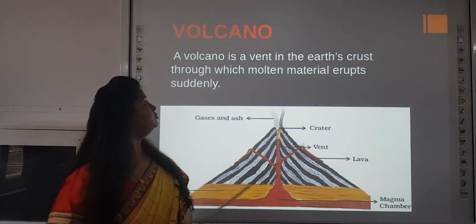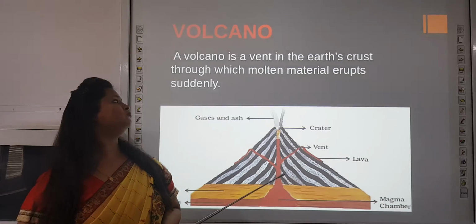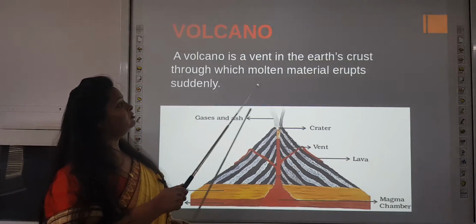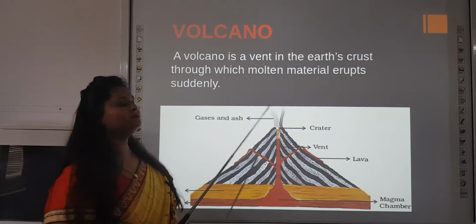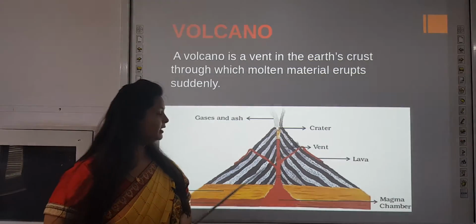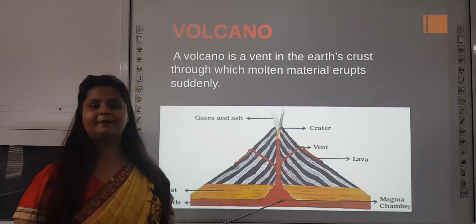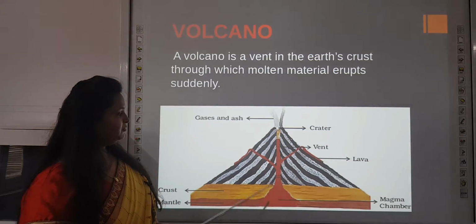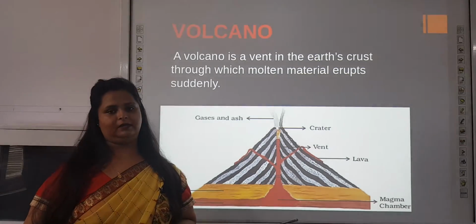Further we move on to a volcano, that is an example of endogenic forces. A volcano is a vent in the earth's crust through which molten material erupts suddenly. Okay, you can see this in the diagram. Magma chamber is there through which molten magma erupts out. Then travelling through a vent and crater, it comes out in the form of lava.